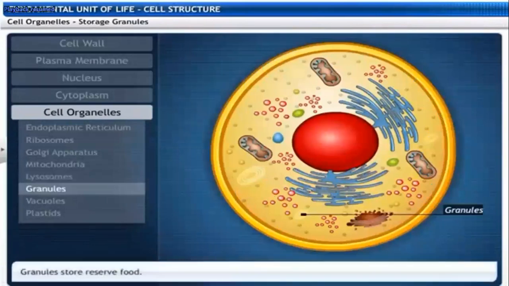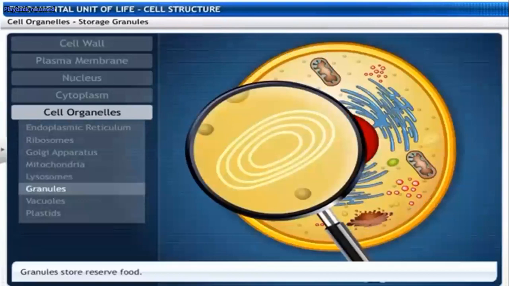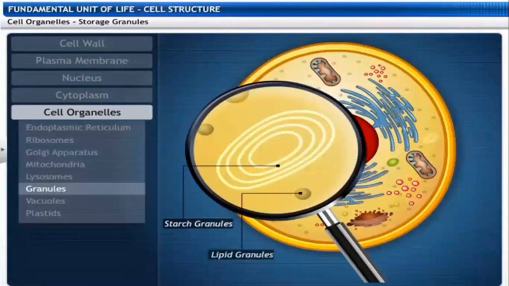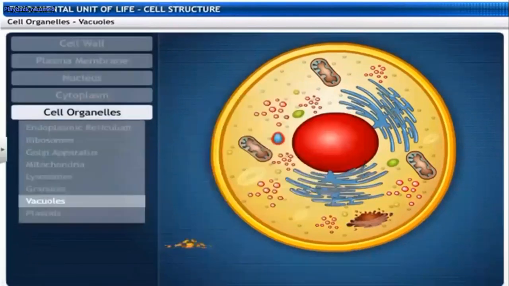Now, storage granules. There are two types: starch granules and lipid granules. Starch granules are storage materials, food materials. Lipid granules store fat materials.